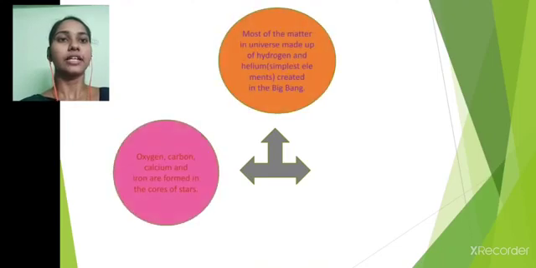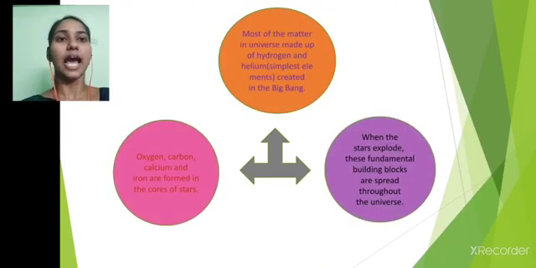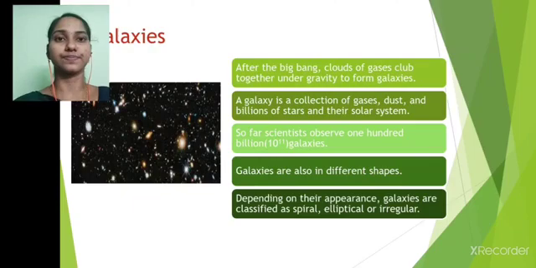Most of the matter in the universe is made up of hydrogen and helium, which were created during the Big Bang. Oxygen, carbon, calcium and iron are formed in the cores of stars. When the stars explode, these fundamental building blocks are spread throughout the universe.